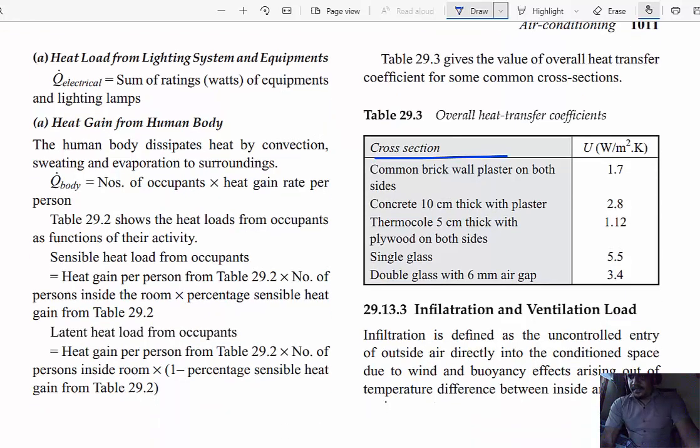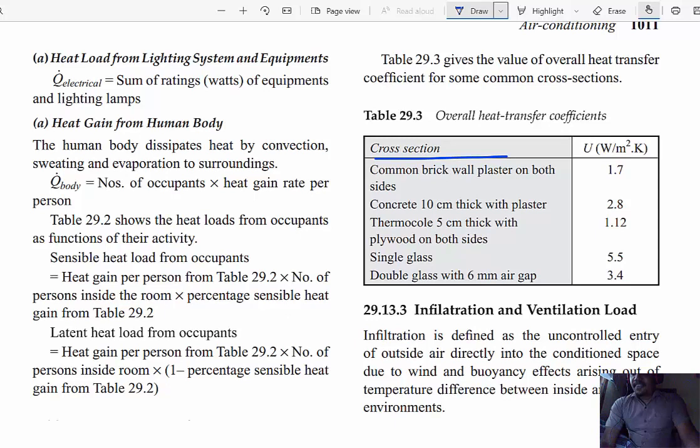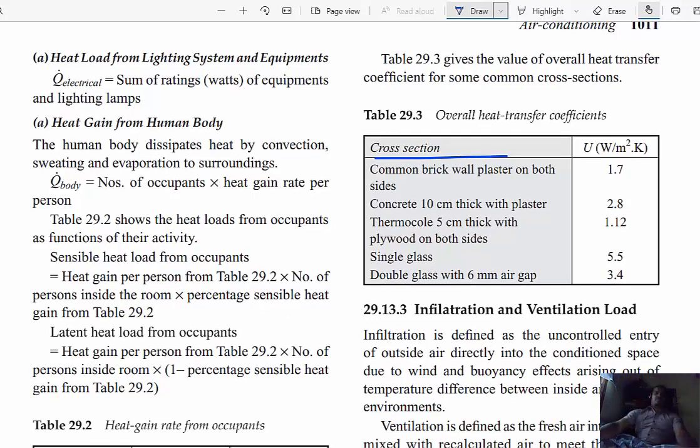Okay, then infiltration and ventilation. As I already said, air conditioning is fitted in a closed room. There is no air coming from the atmosphere into the room, and also no air escaping from the room to the atmosphere. It's completely insulated. An insulated room is best suited for fixing the air conditioning system.